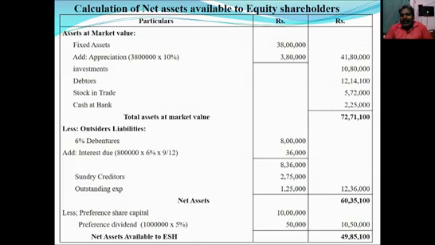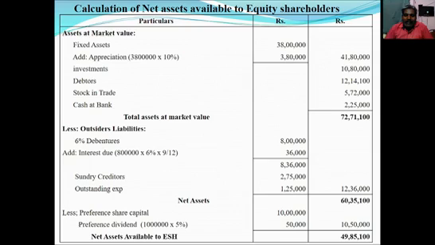Then we will get 10 lakh 50,000. The 10 lakh 50,000 should be deducted from the net assets. So 60 lakh 35,100 minus 10 lakh 50,000. After making that particular adjustment, we will get 49 lakh 85,100. That particular amount is called net assets, or net amount available to equity shareholders.